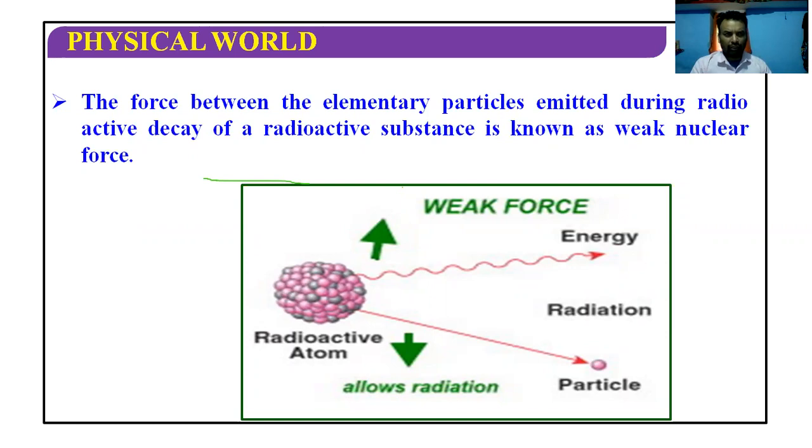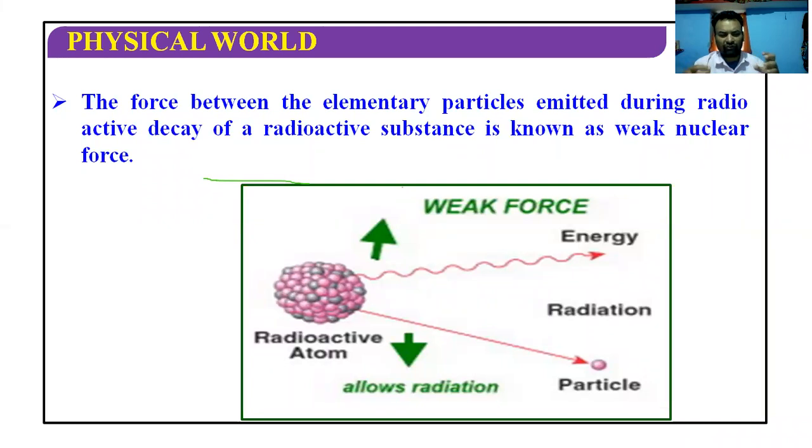So weak forces are present in the nucleus of a radioactive element, but strong forces are not part of radioactive elements. Here the weak forces are working. Because the forces are weak, the nucleus of the radioactive material disintegrates.